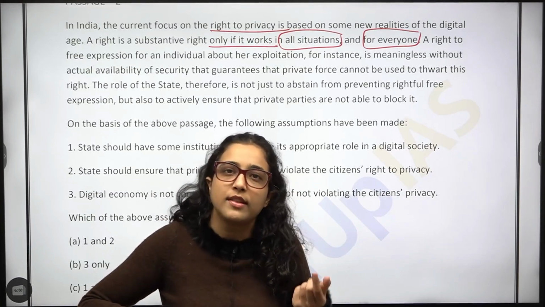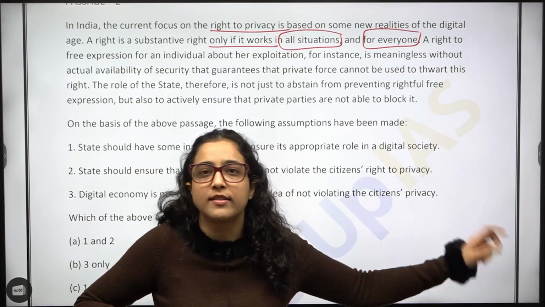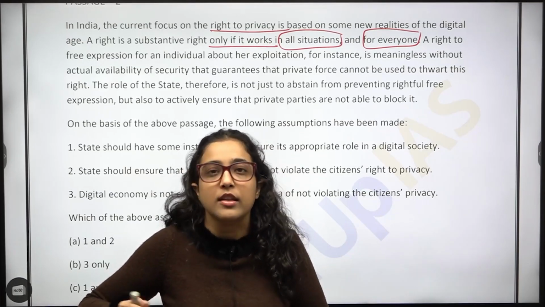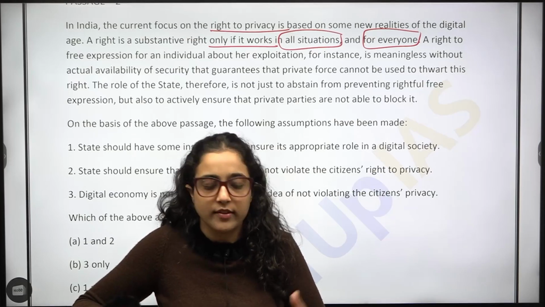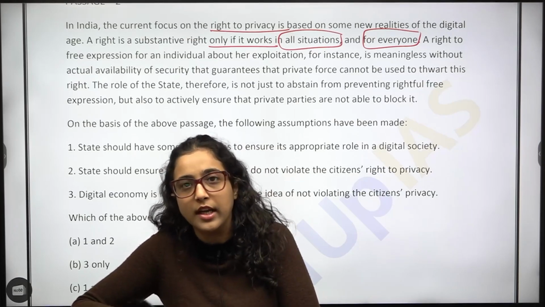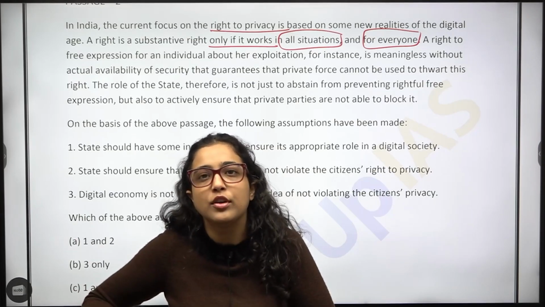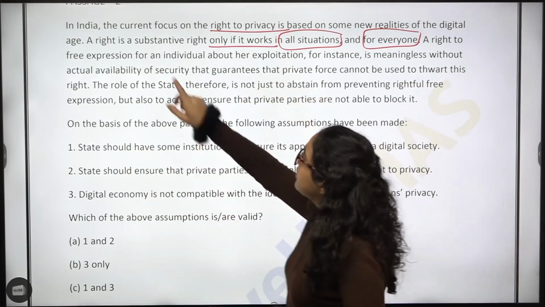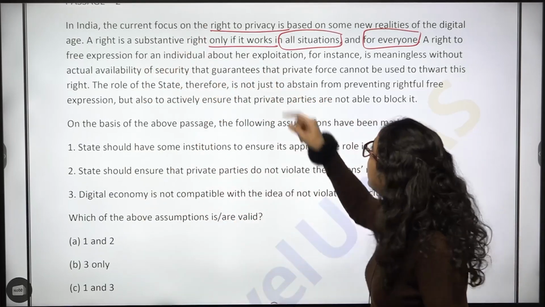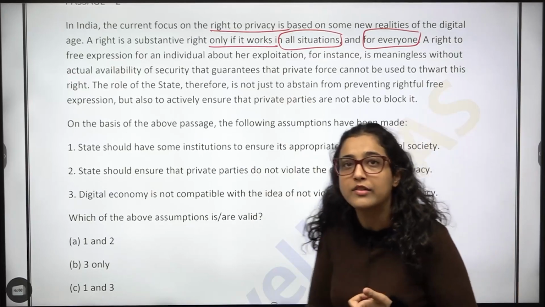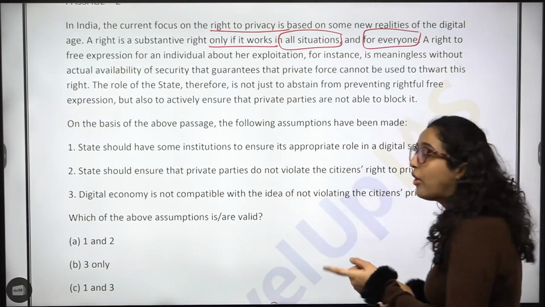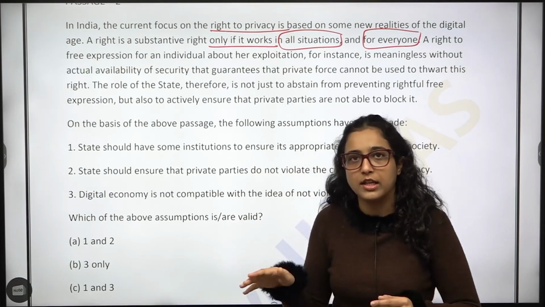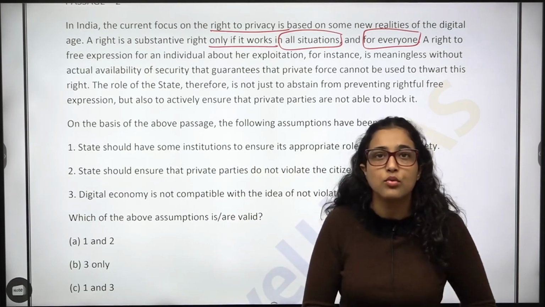But if somebody is hacking and WhatsApp has no encryption, so somebody is able to read your chat. That is not right to privacy, because you are safe from one side but not from there. So the passage says that a right is substantive only if it works in, first of all, all situations, and then for everyone. It is not that some people are getting that privacy whereas you are not.